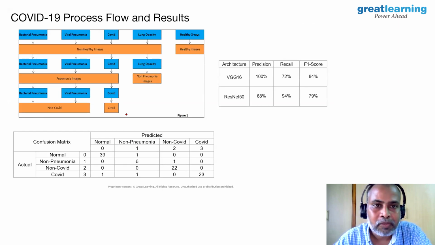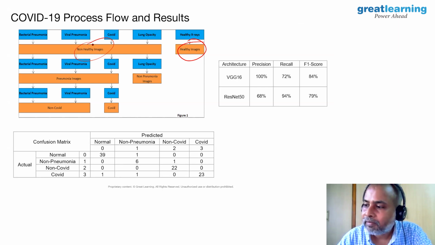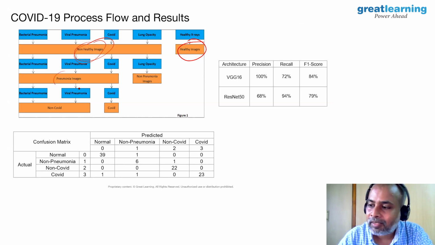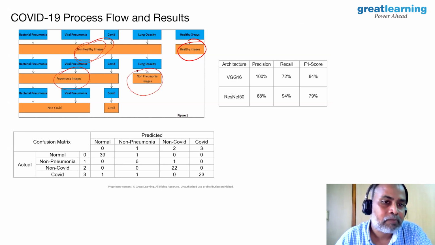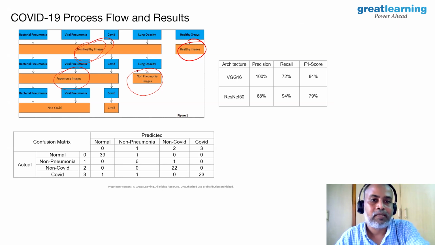The process we followed is that for any given X-ray, first detect whether it is healthy or not healthy. Once you identify it as not healthy, identify whether the condition is due to pneumonia or non-pneumonia. If it is non-pneumonia, the person will go through a different process for diagnosis and medication.